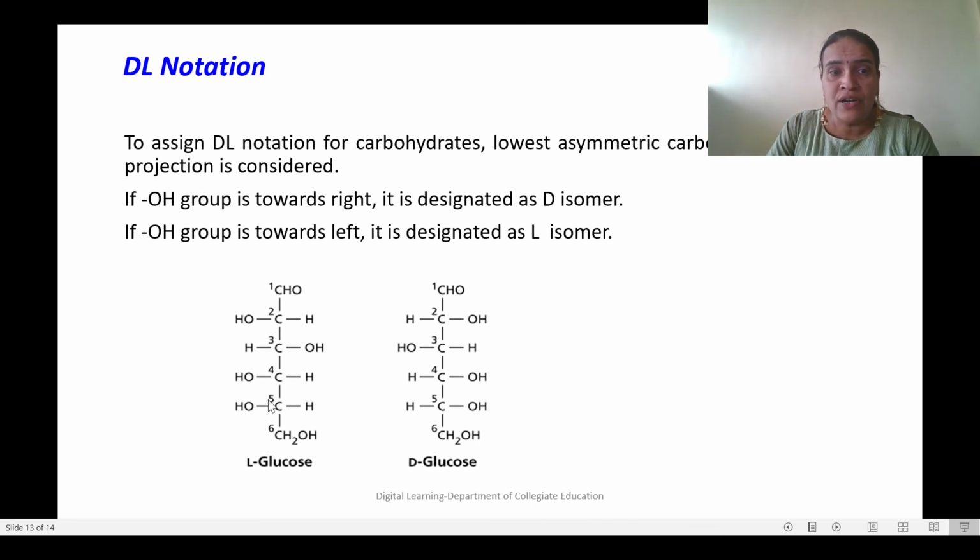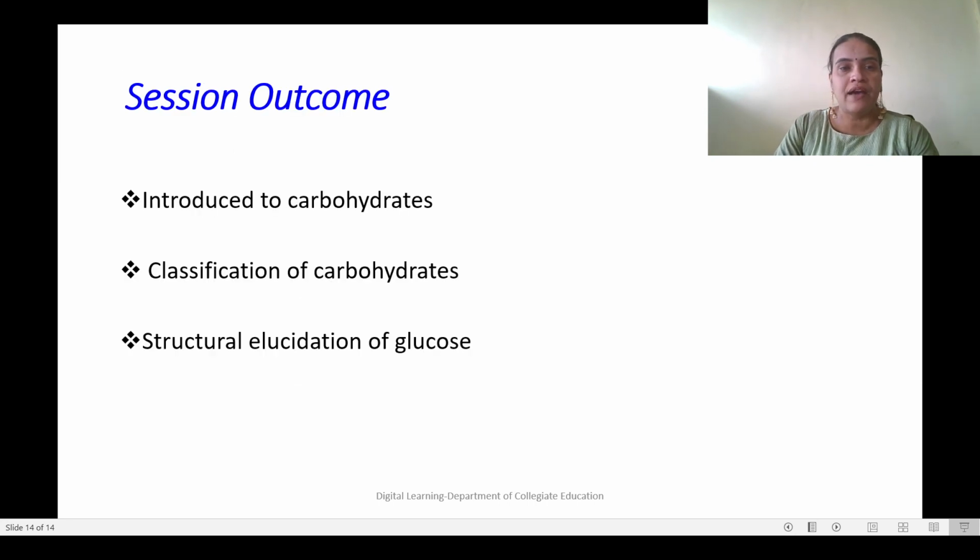On this carbon, if OH is on the left, we call it L-glucose, and if OH is on the right, we call it D-glucose. So we can give notation for glucose as D-glucose and L-glucose based on the position of the OH group on the last asymmetric carbon.